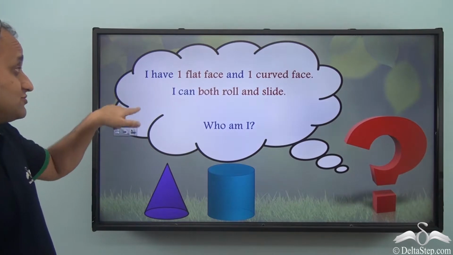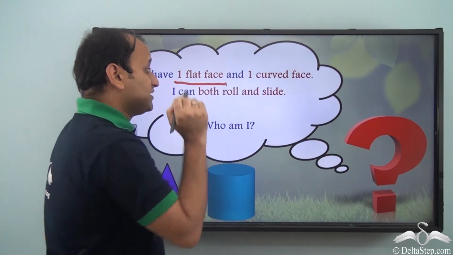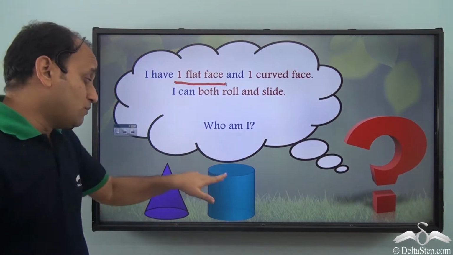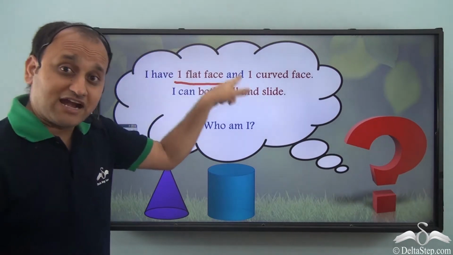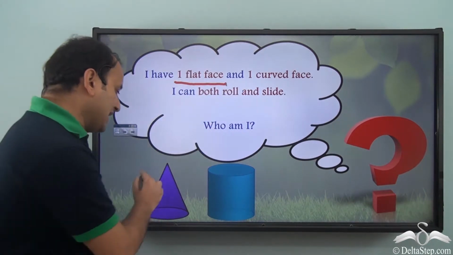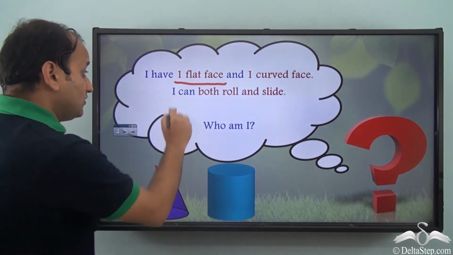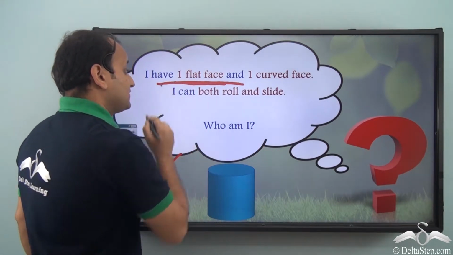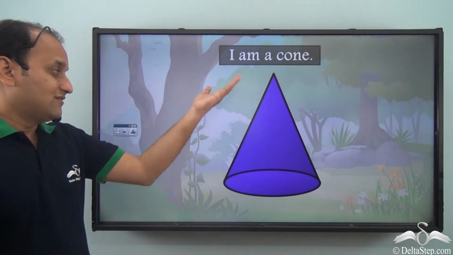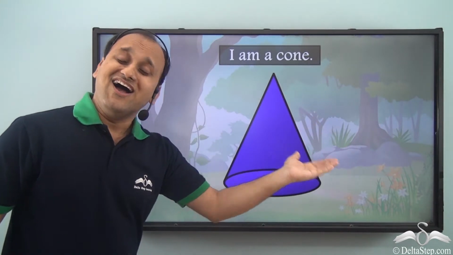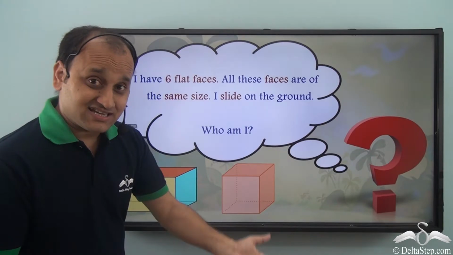But it also says that I have one flat face and one curved face. Now, although both of them have one curved face, when it comes to one flat face, only cone has one flat face because cylinder has two. So this point helps us identify that it is a cone. So the correct answer is a cone. Now, let's come to the next shape.